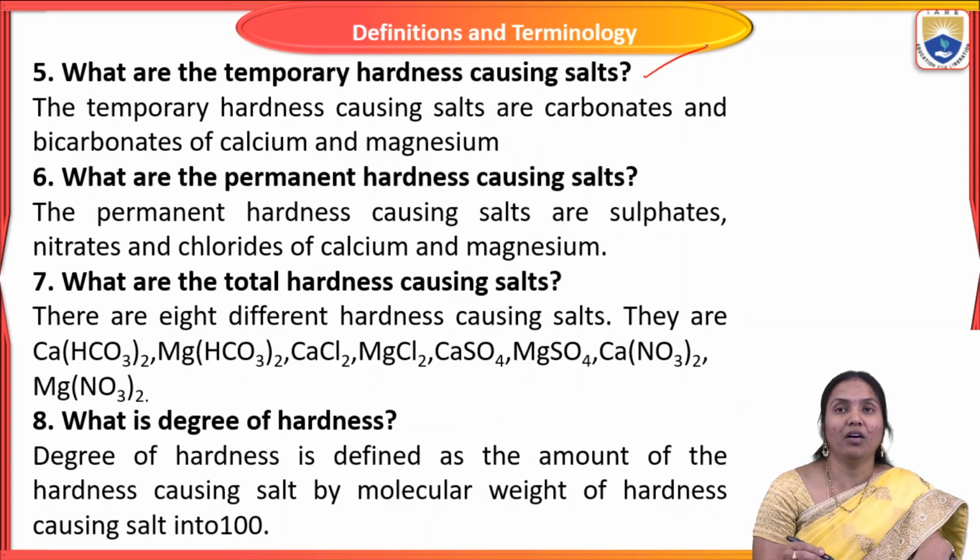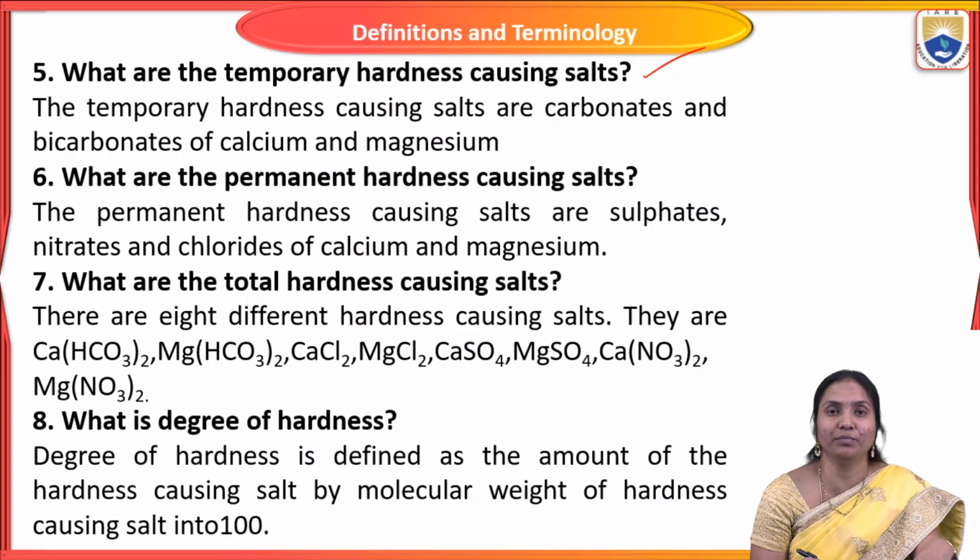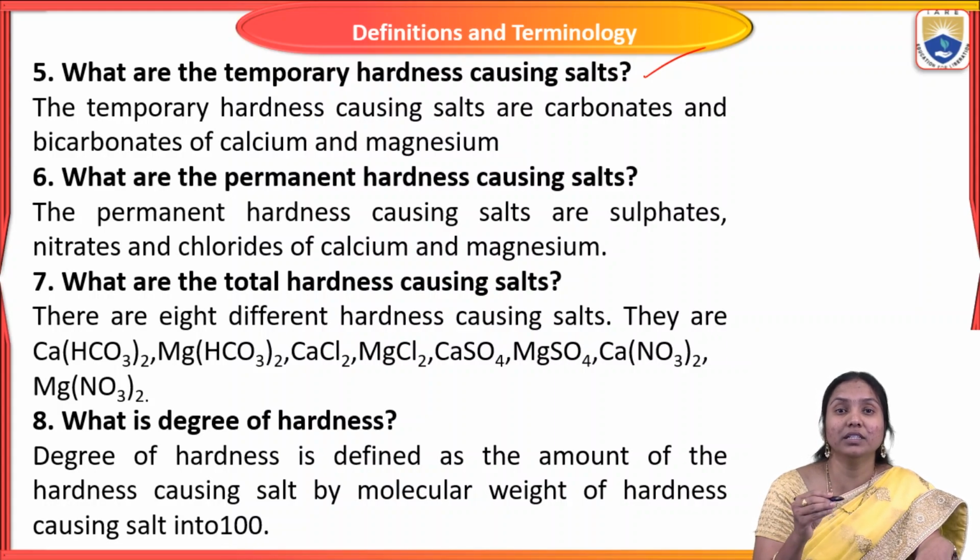What are the temporary hardness causing salts? In water, we already know which hardness causing ions are present: calcium and magnesium ions of bicarbonates, chlorides, sulfates, etc. That's why when we treat it with soap it doesn't produce lather. But hardness is also classified into two types: temporary hardness and permanent hardness.